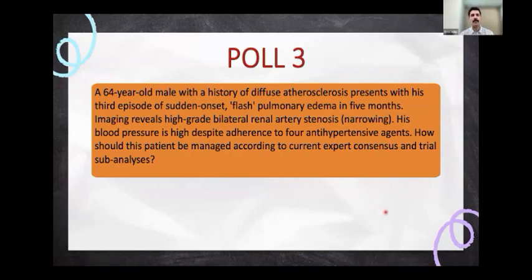So, a 64-year-old male with a history of diffuse atherosclerosis presents with his third episode of sudden onset flash pulmonary edema in 5 months. Imaging reveals high-grade bilateral renal artery stenosis. His blood pressure is high despite adherence to 4 antihypertensive agents. How should this patient be managed according to our current expert consensus and trial sub-analysis?